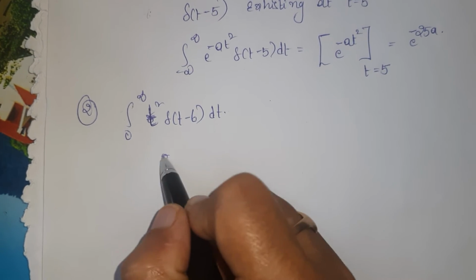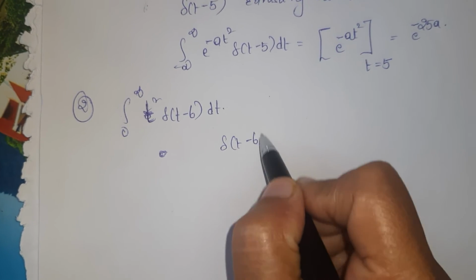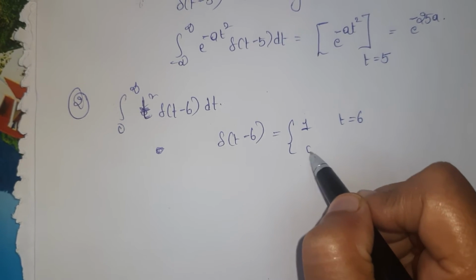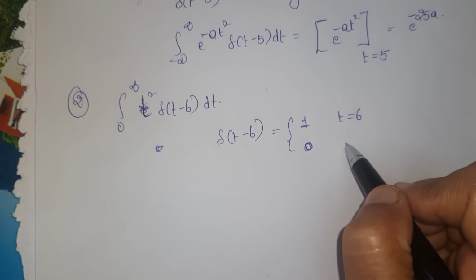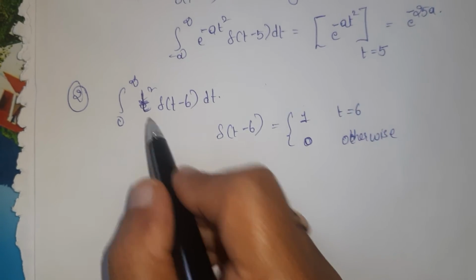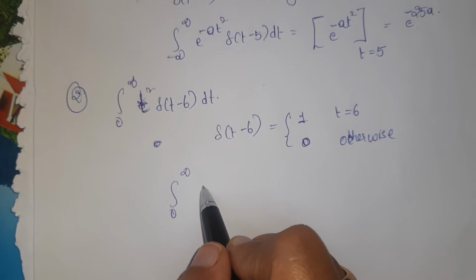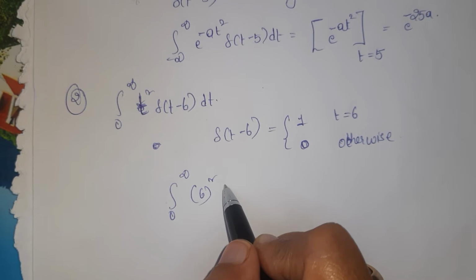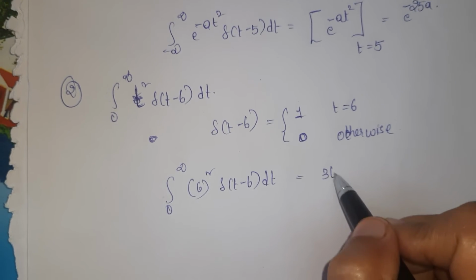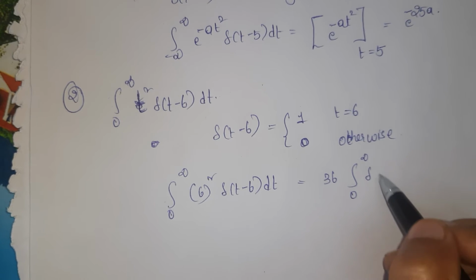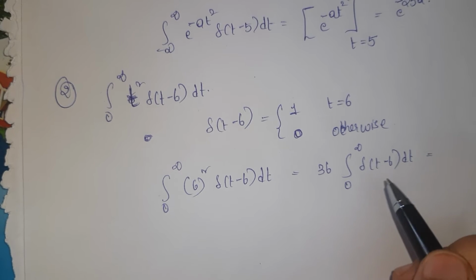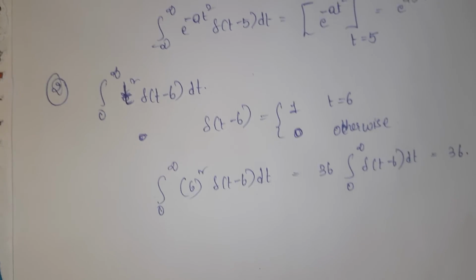Now that is, del of t minus 6 exists only at t is equal to 6. Otherwise it has magnitude 0. So you have to substitute t is equal to 6 here. So 0 to infinity 6 whole square into del of t minus 6 dt, and this is 36 into the integral from 0 to infinity of del of t minus 6 dt. The area under this curve is equal to 1, so the answer is 36.